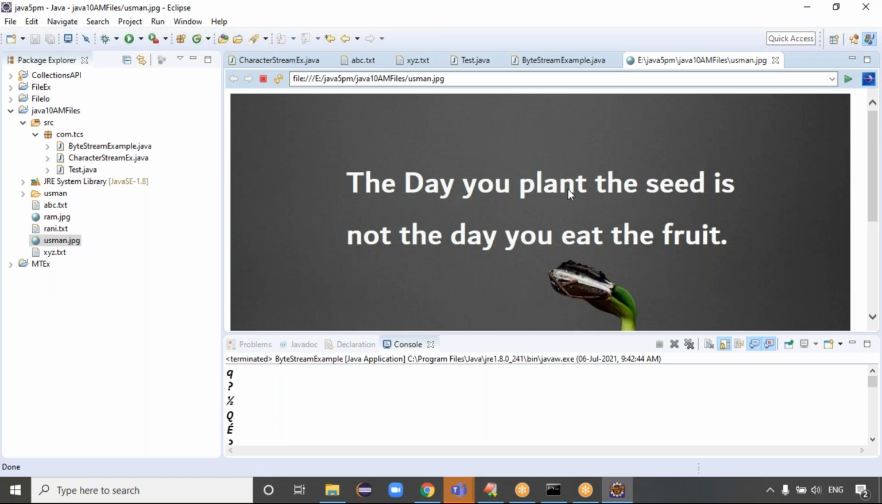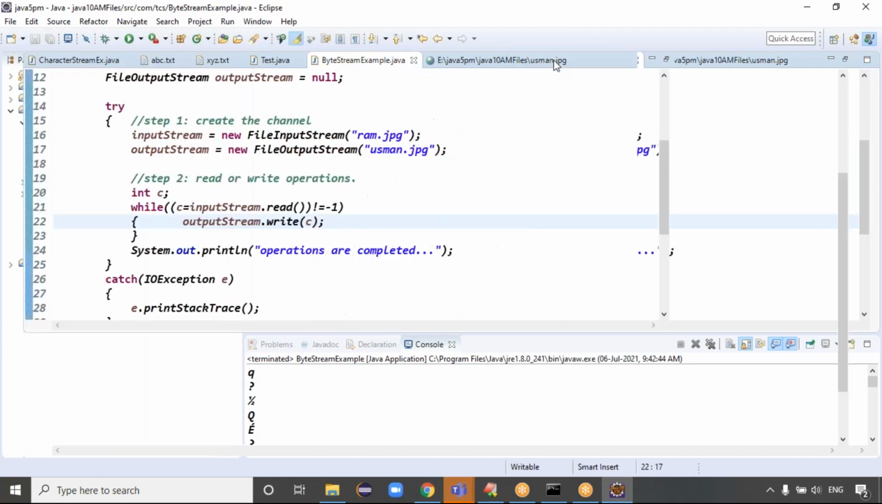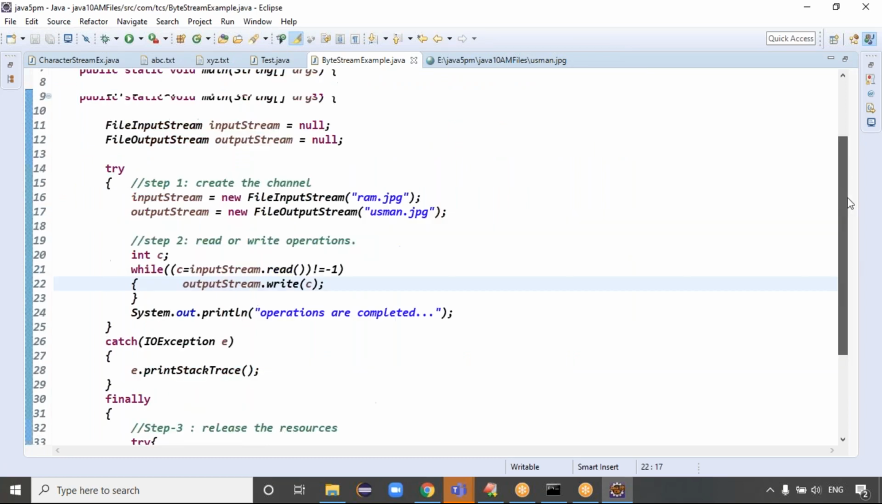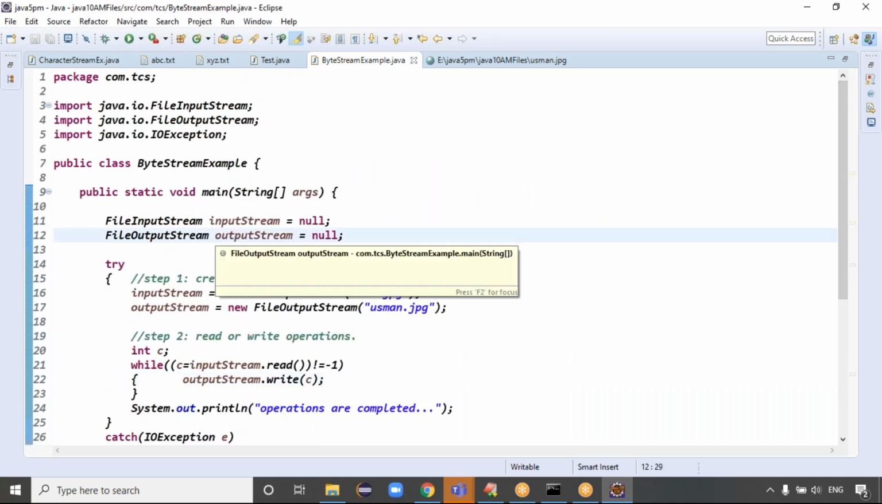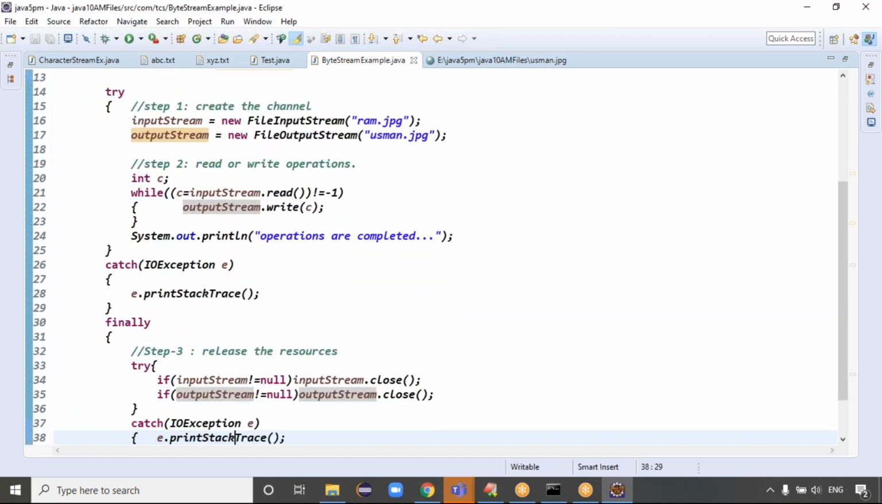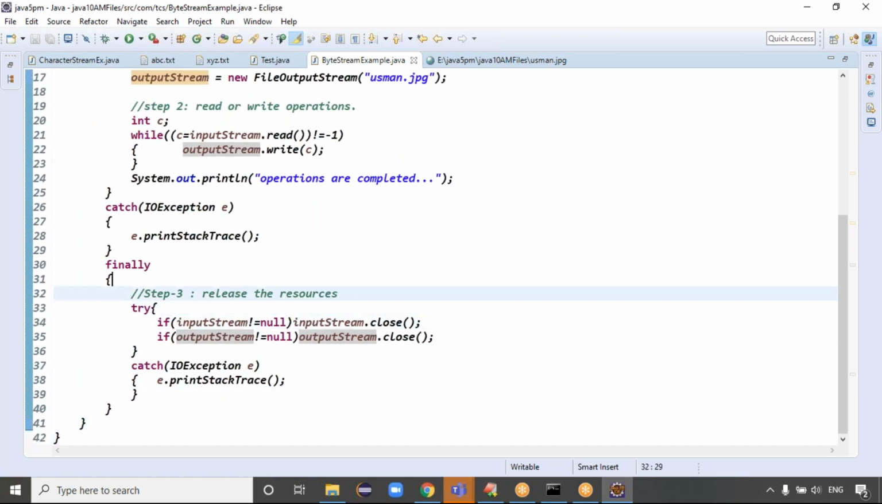Exactly. Guys, are you clear now? Yes, sir. This is the way to work with a byte stream, an example of working with image data, guys. Is there any question? Step 1 is to create the channel. Step 2 is to read and write the operation. Step 3 is to close the channel. So we are doing the closing operation in the finally block, right?